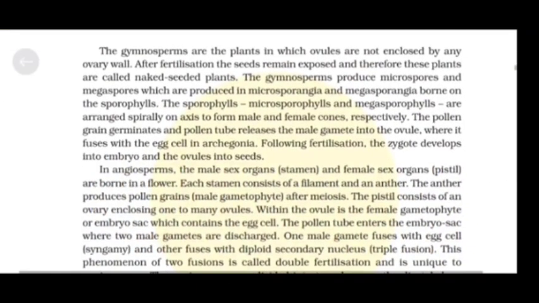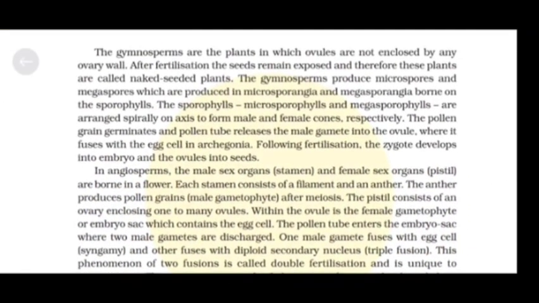The gymnosperms are the plants in which ovules are not enclosed by any ovary wall. After fertilization, the seeds remain exposed and therefore these plants are called naked seeded plants. The gymnosperms produce microspores and megaspores which are produced in the microsporangia and megasporangia borne on the sporophylls.